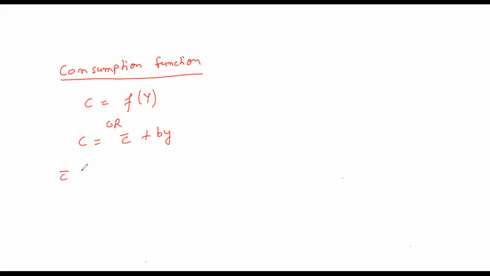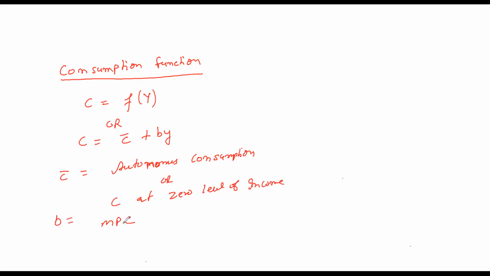Here C bar refers to autonomous consumption, or you can say consumption at zero level of income. That means your income is zero and you have to consume something. So at zero level of income, what you consume is called autonomous consumption. B refers to marginal propensity to consume. It will be explained in a later class. And Y is the level of income.